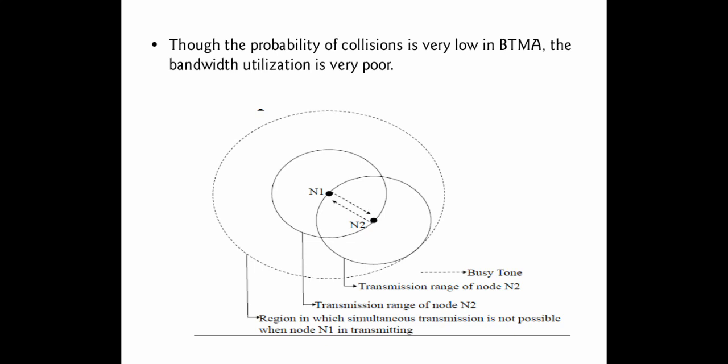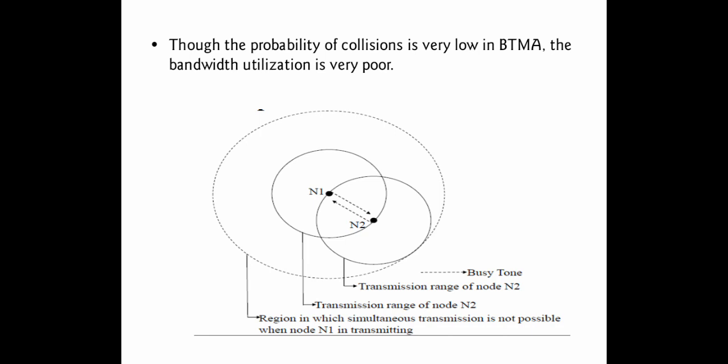Now look at the operation of the BTMA protocol. Let us consider two sensor nodes, N1 and N2. If N1 is a transmitter and is ready to transmit a data packet to N2, first it checks whether the busy tone is activated by N2 or not. If it finds the busy tone is activated by N2 on the control channel, that indicates that N2 is transferring a data packet to another neighboring node, not N1. In that case, N1 has to wait and reschedules its data transmission after some period of time.